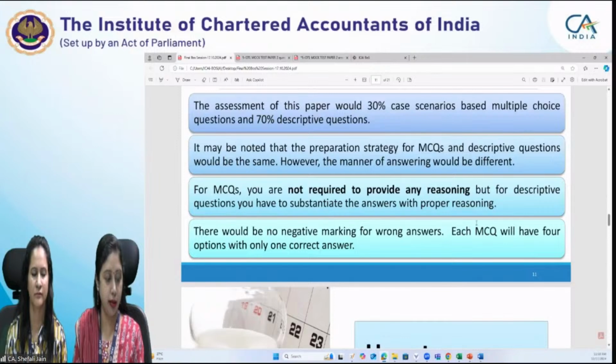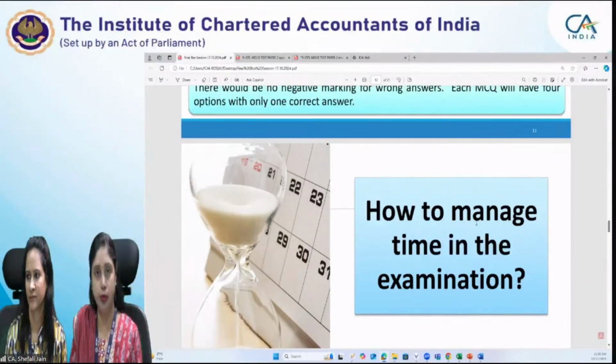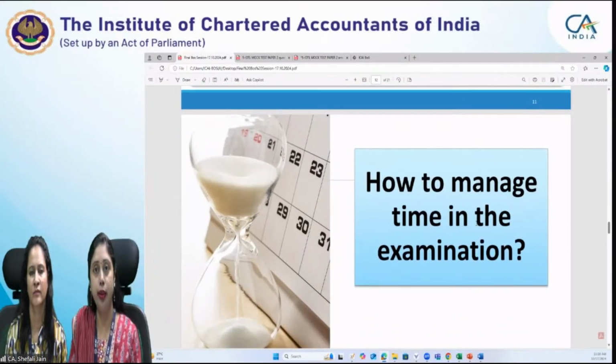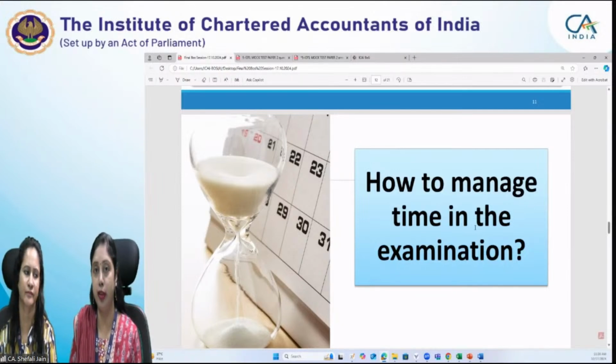And in fact, Iram Jumani has asked whether RTP questions will be discussed. So Iram, RTP questions we will not be expressly discussing because we'll be focusing on the mock test paper, and we request all of you that 2 mock test papers have been hosted at your portal. You should attend both the mock test papers under exam-like conditions. Either you go to the branches for attempting them or you can attempt them at home under exam-like conditions. They help you in assessing your preparation for the exam. For revision purposes, before the examination day, the MTP is not advised.